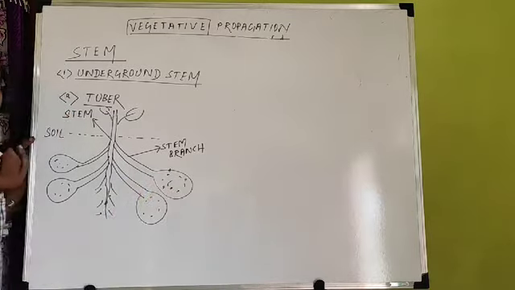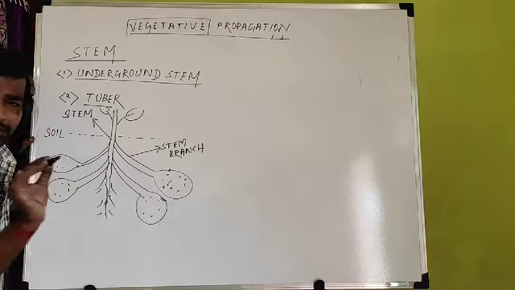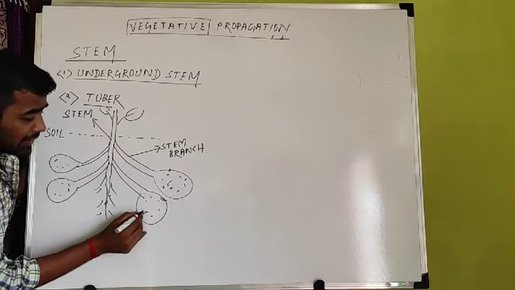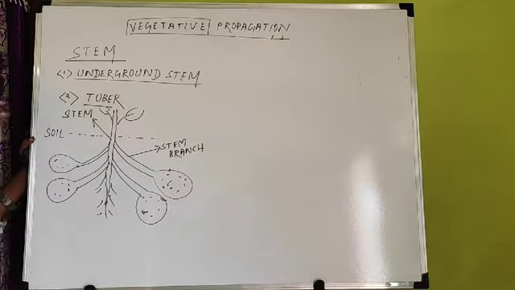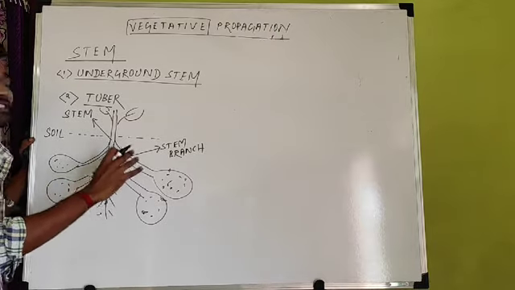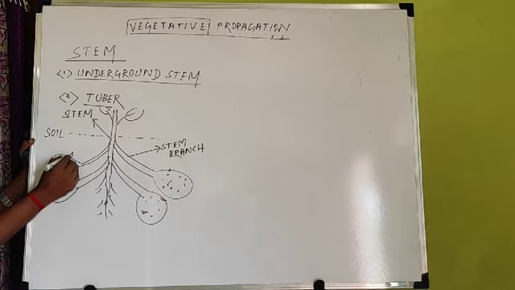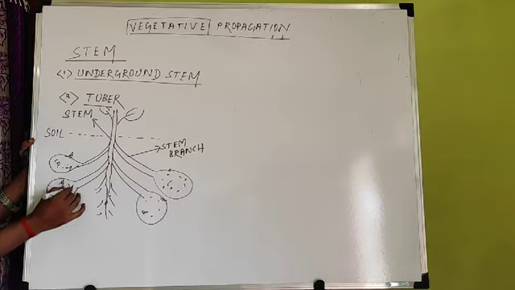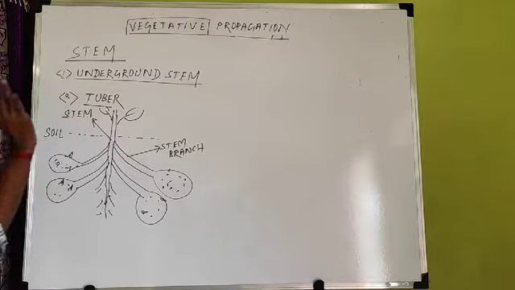These are scaly in nature, very dry leaves, and these are not green. Green leaves are only found above the soil. In these modified stems, you find scaly leaves at regular intervals. And this type of swollen stem is known as a tuber.